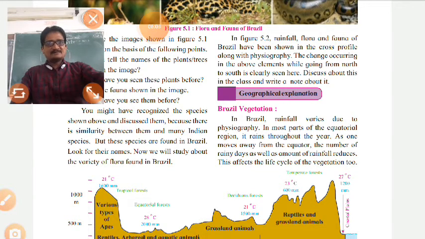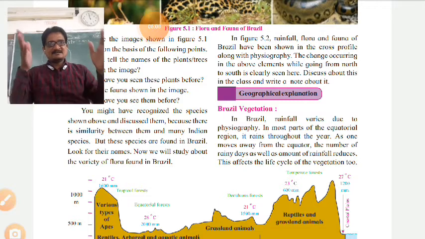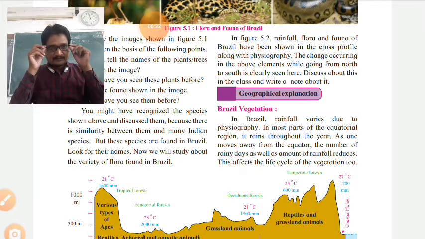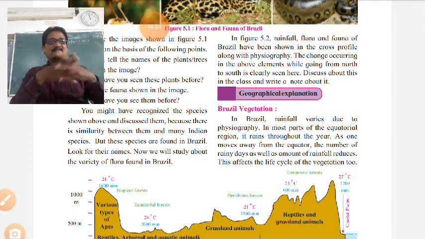Brazil vegetation means the plant life of Brazil. Plants, trees, forest, types of forest, types of plants, we are going to see how it is. In Brazil, rainfall varies due to the physiography.